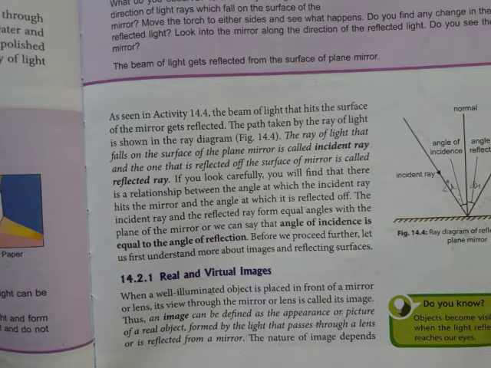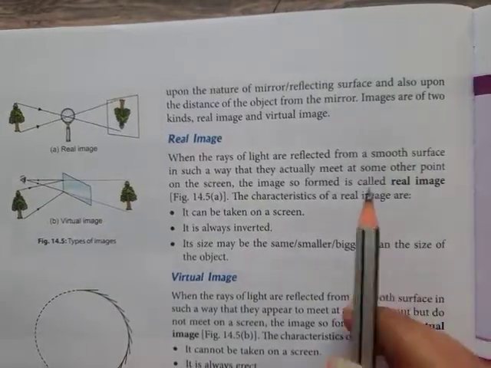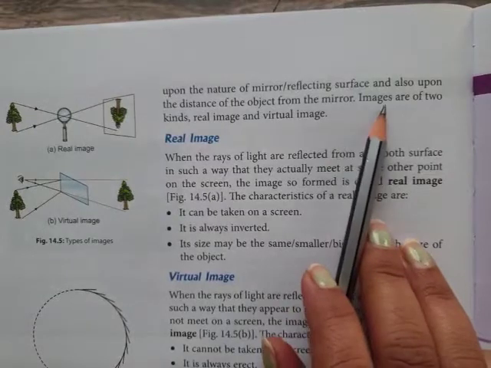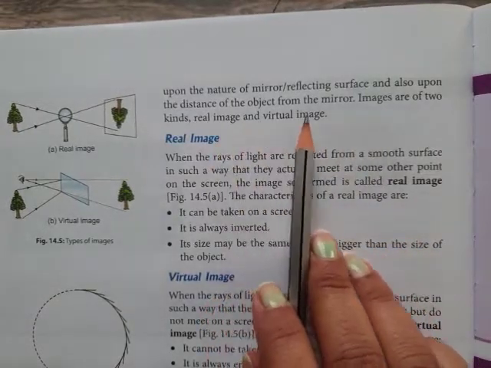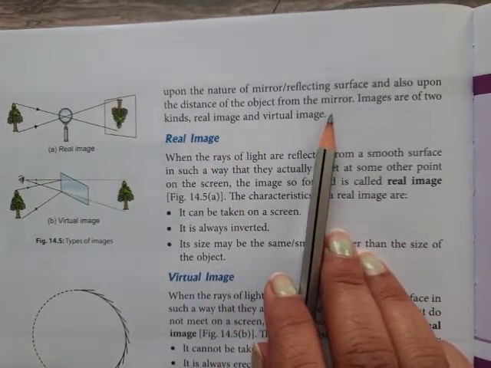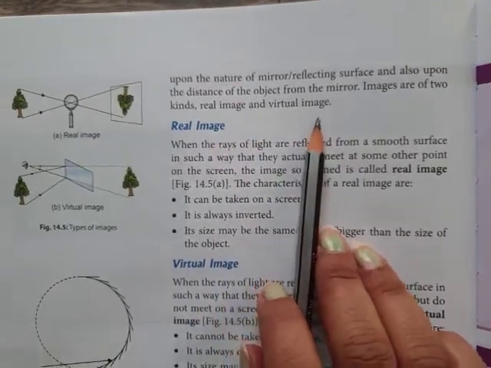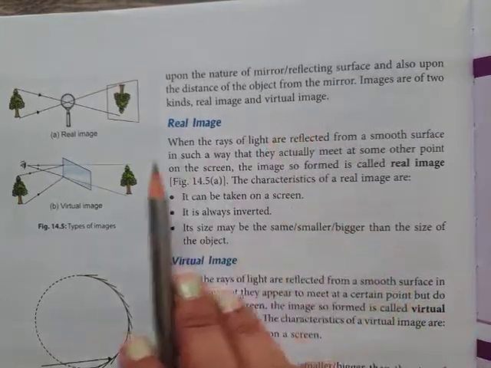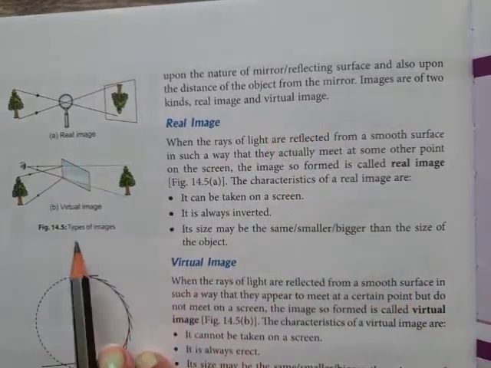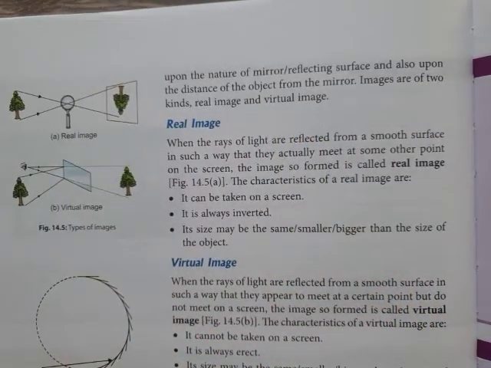The nature of the image depends upon the nature of the mirror or reflecting surface and also upon the distance of the object from the mirror. Images are of two types, real image and virtual image. See, this is the real image and this is the virtual image. Real image and virtual image.